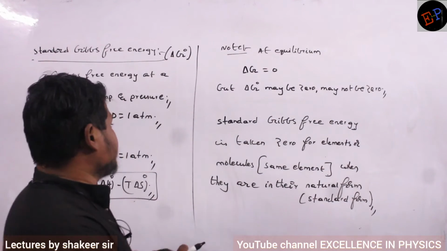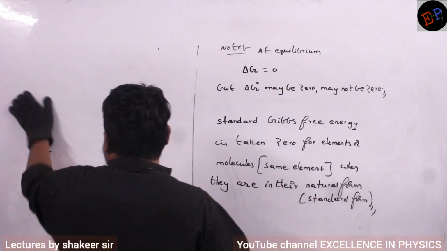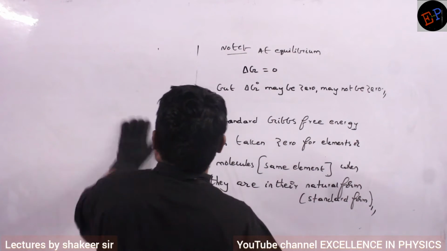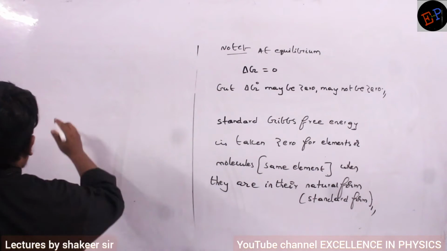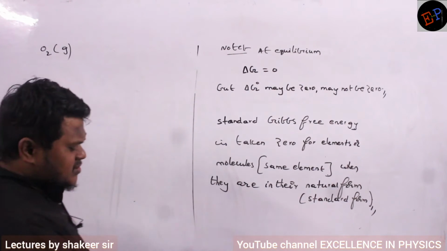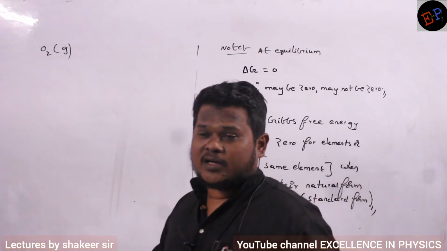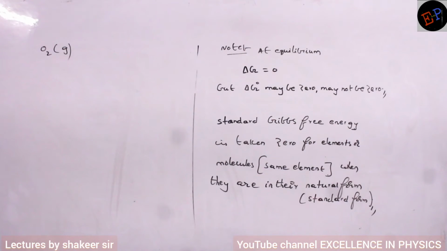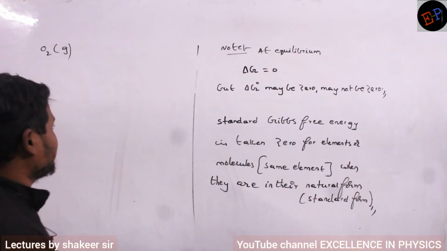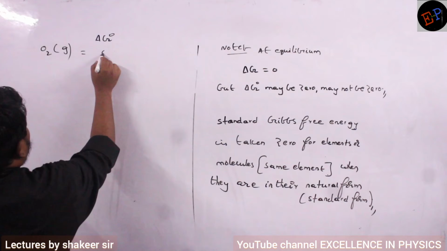Now let us see what is meant by natural form. Oxygen, naturally it is present in the form of gas, no? Oxygen naturally is in gas form, not liquid form or solid form. Gas form, no? So therefore its standard Gibbs free energy will be how much?